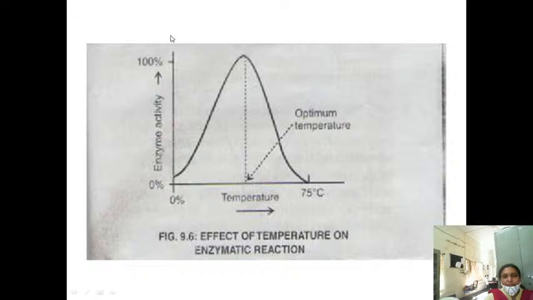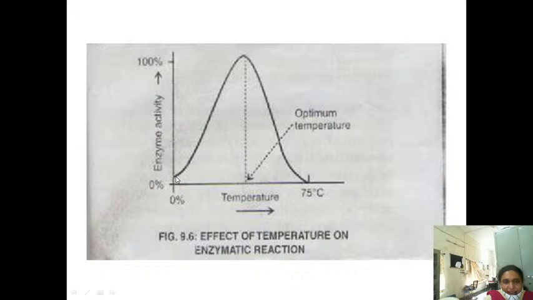Okay, look at this picture. This picture shows the effect of temperature on the enzymatic reaction. On the x-axis we have taken the temperature, and on the y-axis the rate of enzyme activity. Suppose first you are increasing the temperature up to 37 degrees centigrade. So this is the peak point. What is this peak point? That is called the optimum temperature. This is the maximum activity of the enzyme. This is the rate of enzyme activity we have recorded at different temperatures.